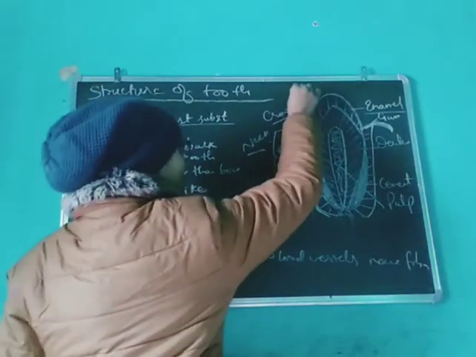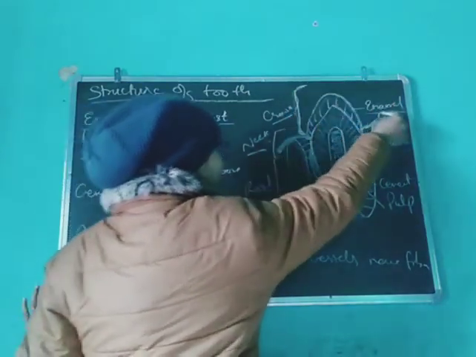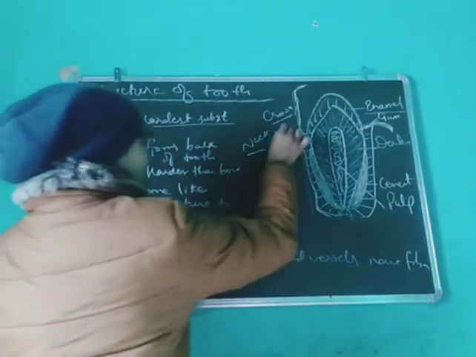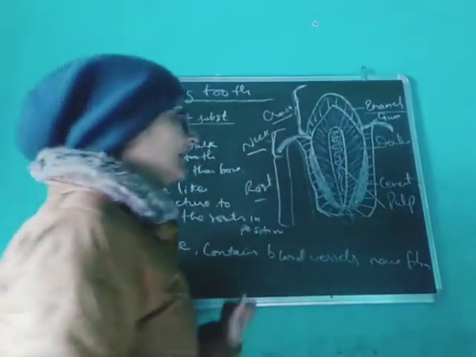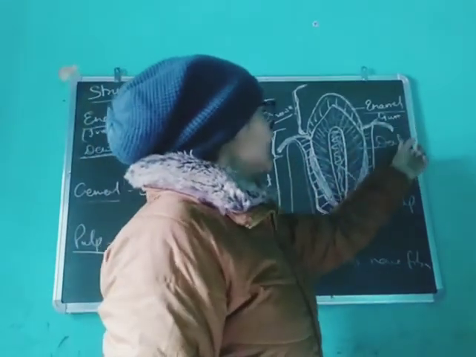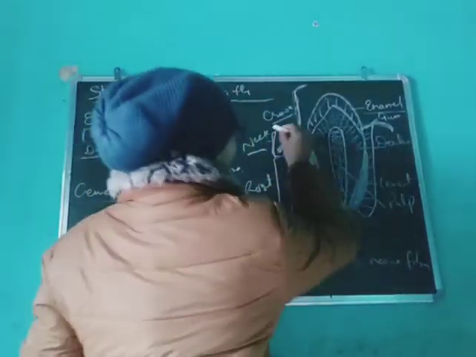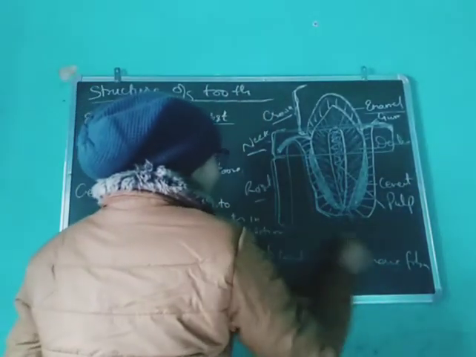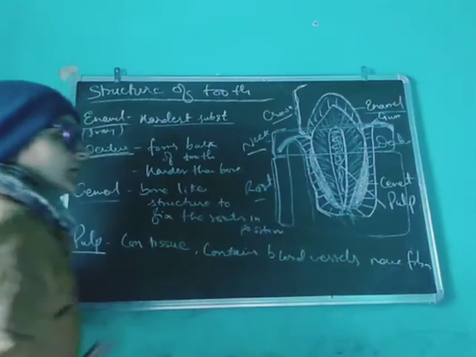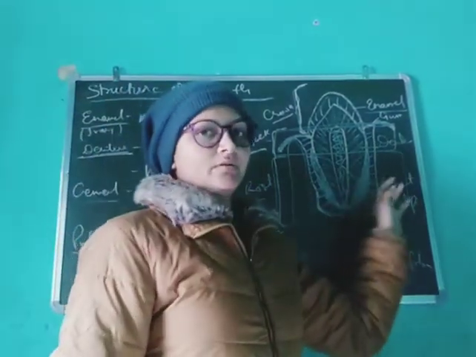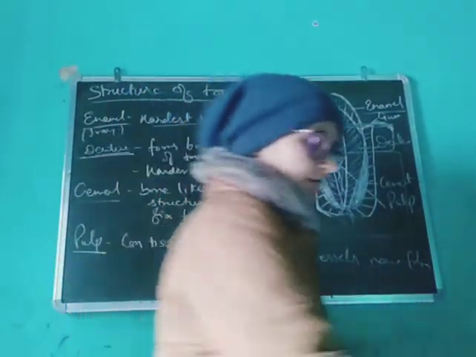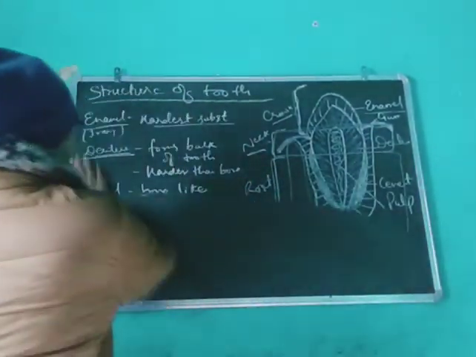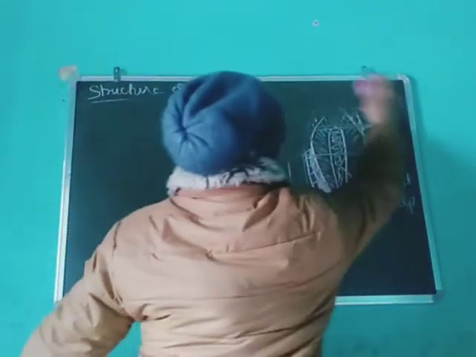This is the crown, the upper part that contains enamel and the upper part of the dentine. Next there is the neck part, which is the middle part of the tooth. The rest of the tooth is the root part. It contains cement and the lower part of the pulp. So this is the structure of the tooth.